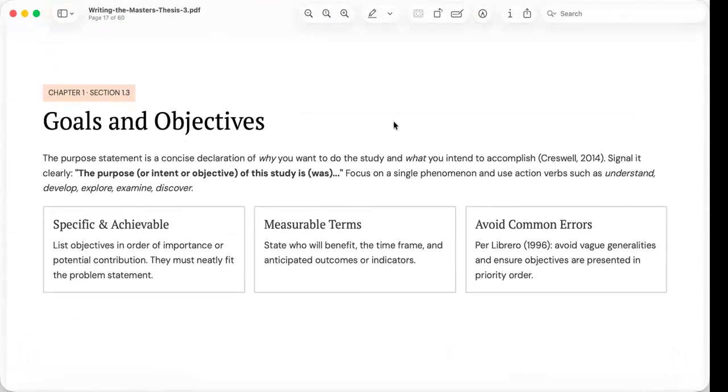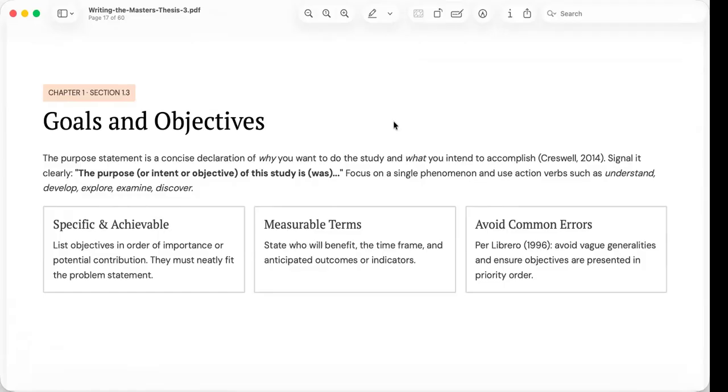Goals and objectives. Once the research questions have been established, the next task is to define the goals and objectives of the study. While the research questions identify what we want to know, the objectives explain what we intend to accomplish through the research. In other words, the objectives translate curiosity into concrete research actions.